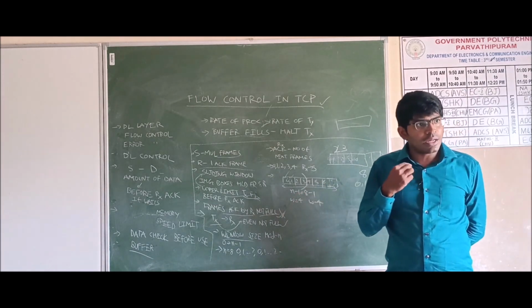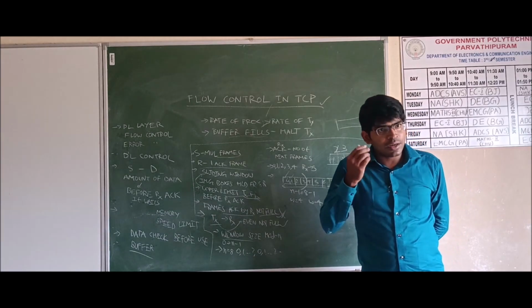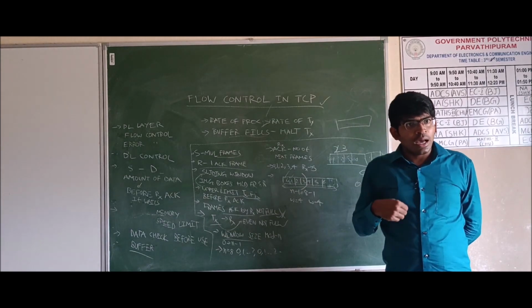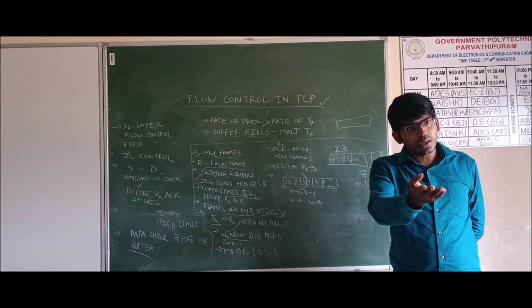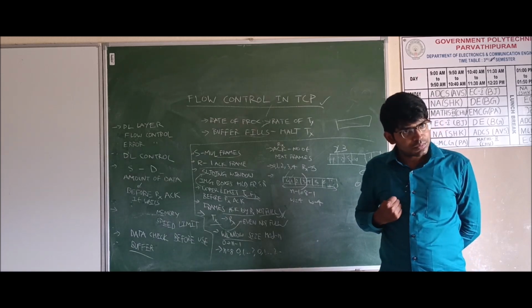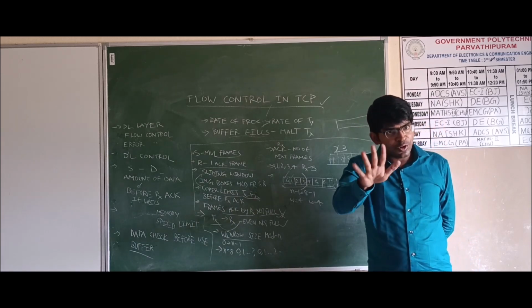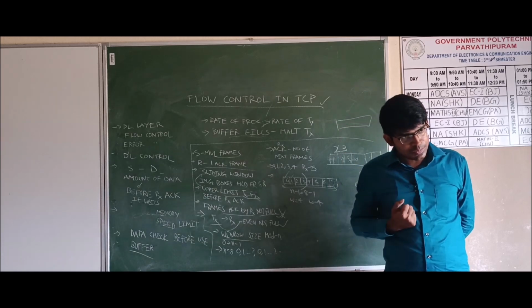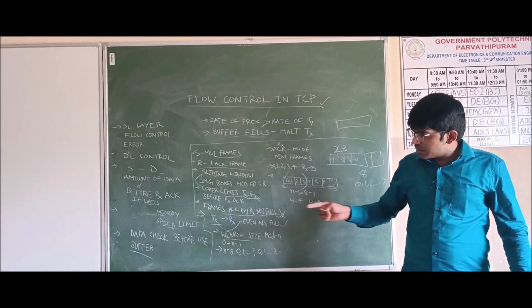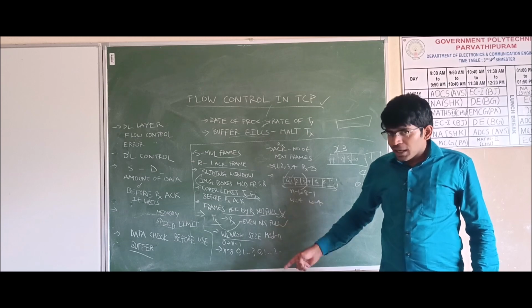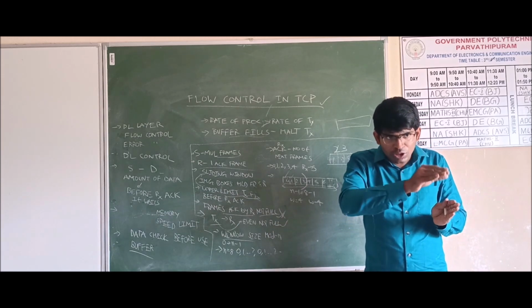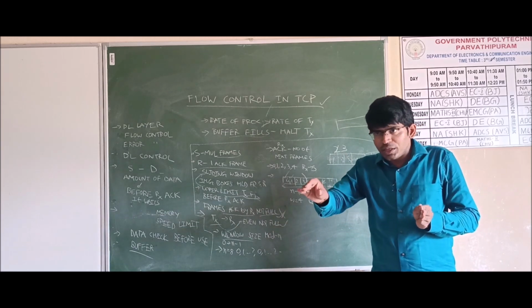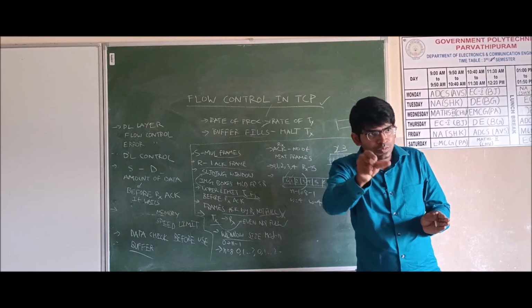For example, I want to send an acknowledgement after receiving 4 frames, saying that I have received 4 frames, send me the remaining 4 frames. I have received 5 frames, send me the remaining 3 frames. And the second case we are discussing, the source can transmit the frames even when it is not full.